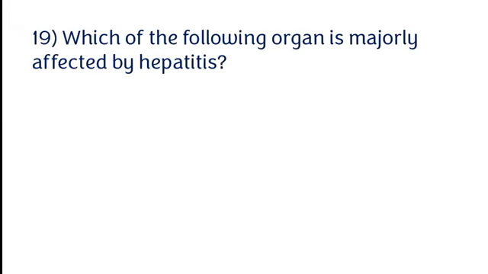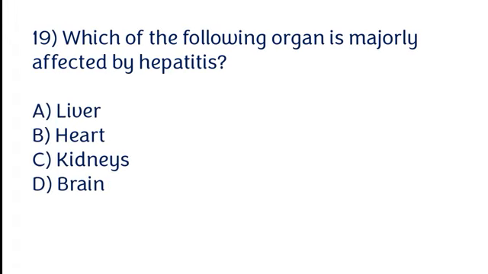Which of the following organs is majorly affected by hepatitis? Liver, heart, kidneys, brain. The correct answer is option A. The liver is majorly affected by hepatitis.